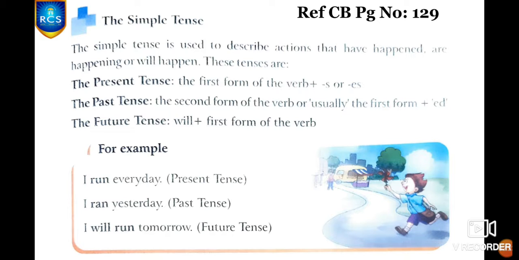And next, the past tense, that is the simple past tense. The rule is second form of the verb, usually first form of verb plus ed. It can be either regular verbs or irregular verbs, but in the past tense. I ran every day. I reached the station. And next, the simple future tense. The rule is will plus first form of the verb. I will run tomorrow. He will run tomorrow.